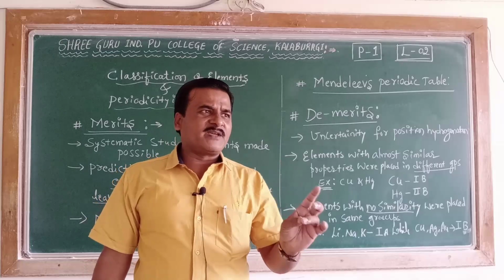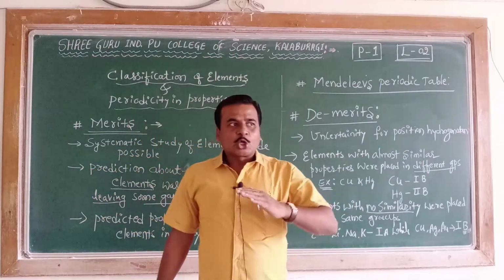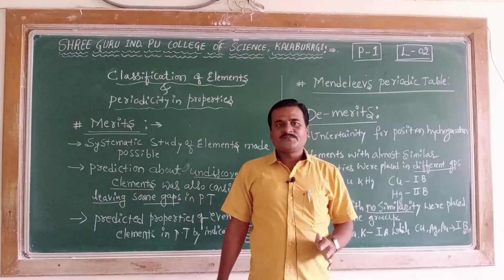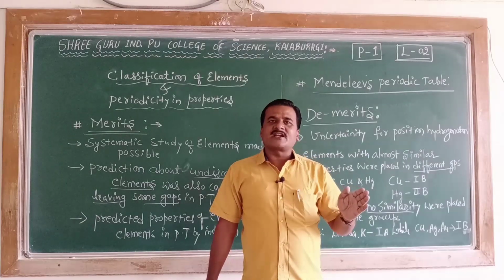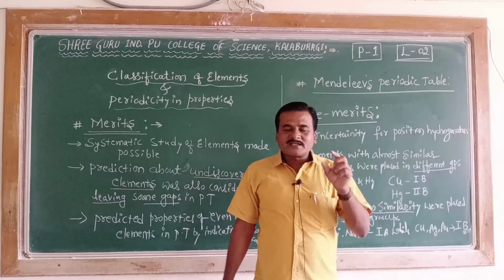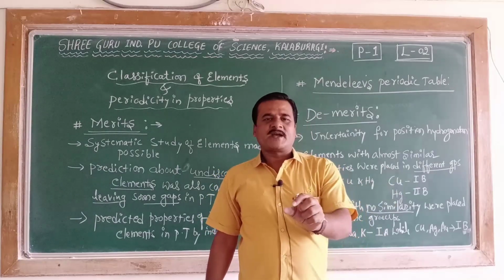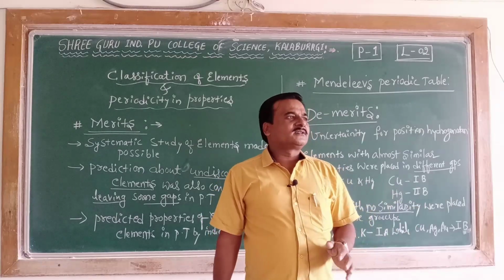And demerit number five is that the rule of Mendeleev's periodic law was violated. As the rule says, elements were arranged in the increasing order of their atomic masses, but this rule was violated. This is one of the major drawbacks of this table.